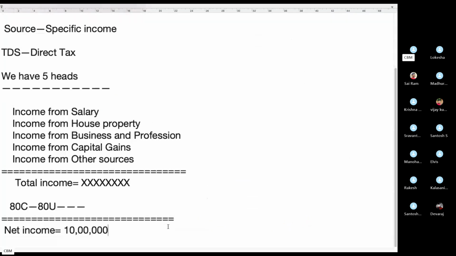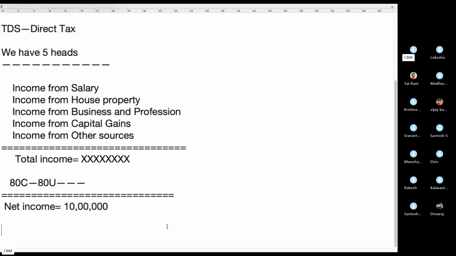So if your income is 10 lakhs above, even if you show tax deductions, etc., the maximum you will need to pay to the government is 78,000 every year. But where is the question of TDS?